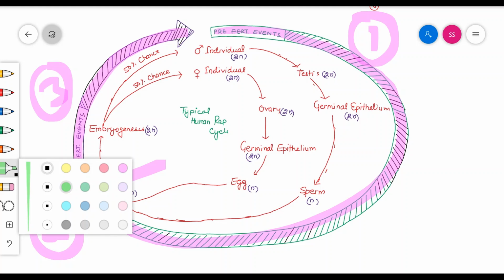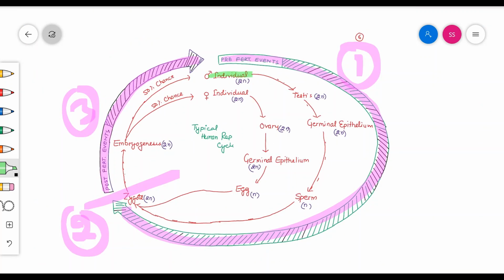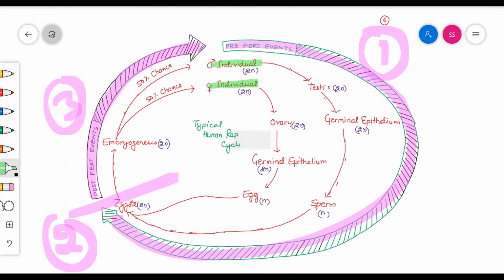As you know, in human beings, male individuals and female individuals are separate from each other, having different sex organs. In the male individual, testes are present. Testes enclose diploid cells, that is germinal epithelium, and germinal epithelium divides with the help of meiosis to form sperms. But in the female, two ovaries are present, and the germinal epithelium of the ovary, that is diploid, divides by meiosis and forms eggs.